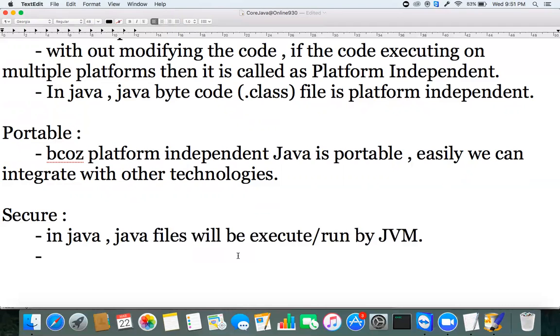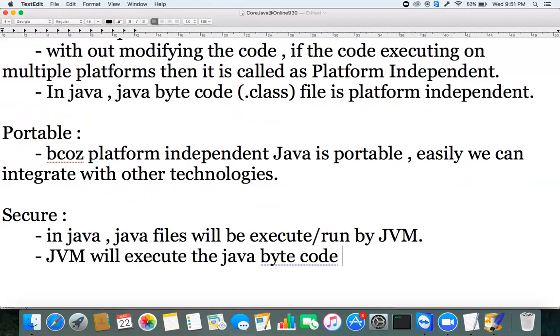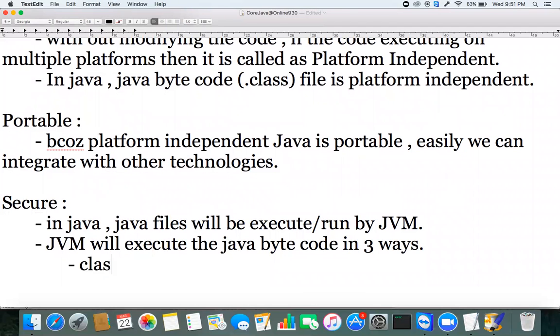The JVM will execute the Java bytecode in three ways. One thing is the class loader. The class loader is one phase. The second thing is the bytecode verifier.